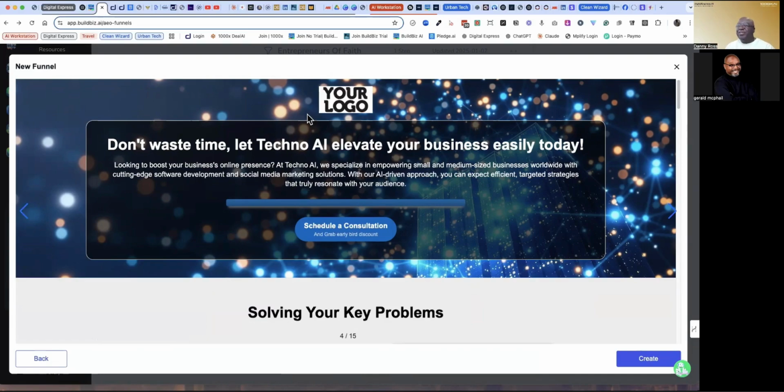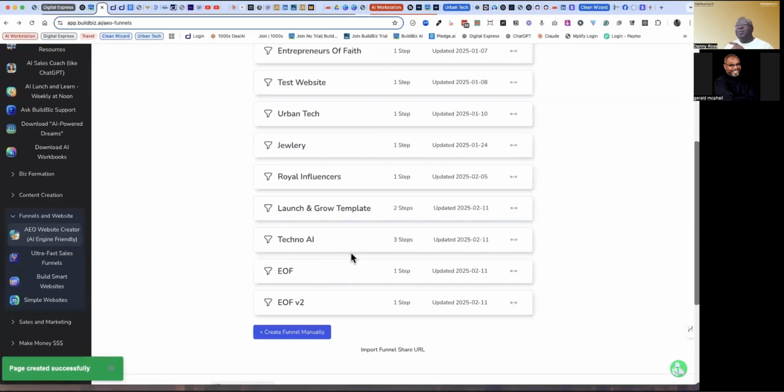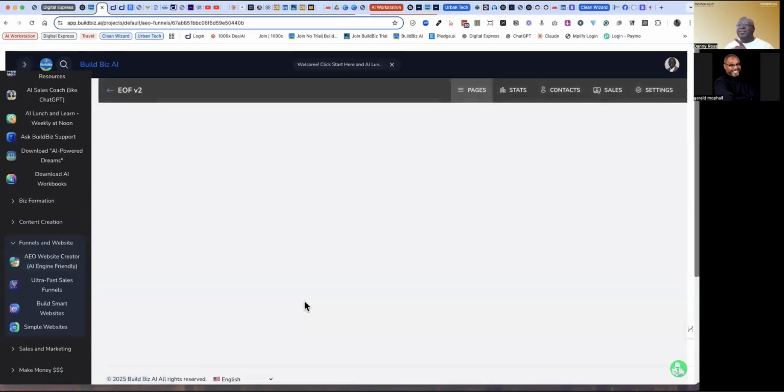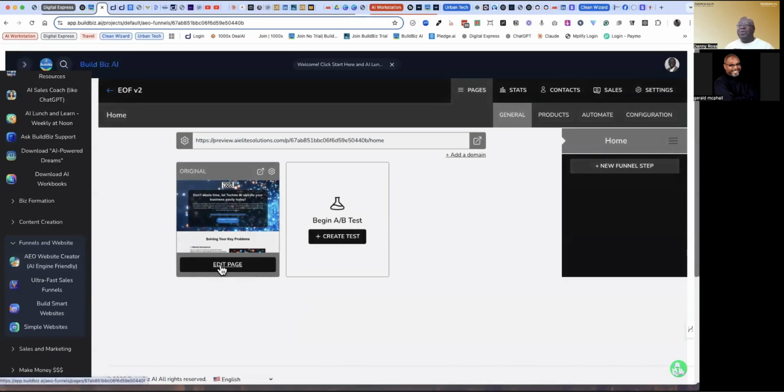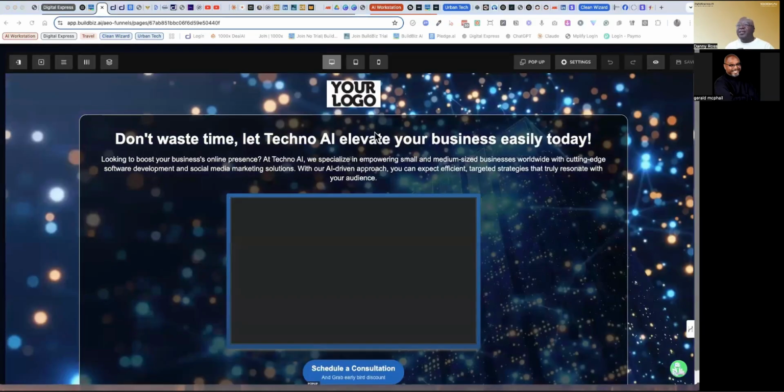For example, if we started with this particular one and told it to create as a template, it would go ahead and create that first version of it based on that template, and it would give you an ability to go in and edit it right here. I can go in and edit that template and change everything. For example, you'd put your logo right here.